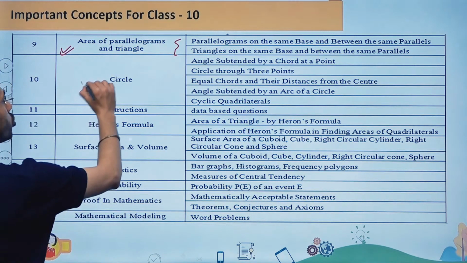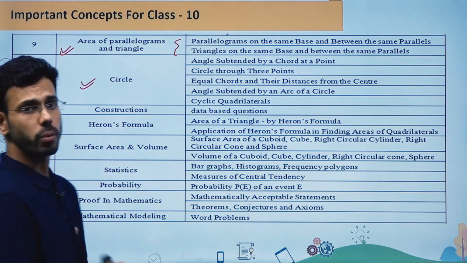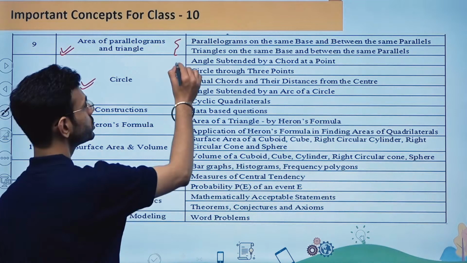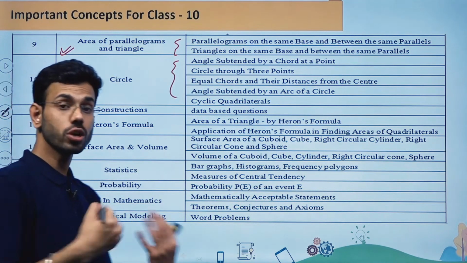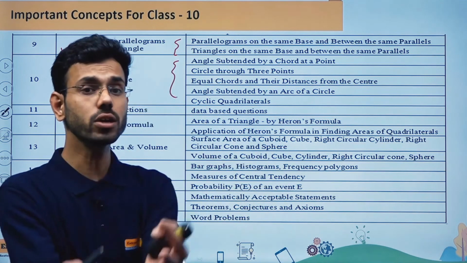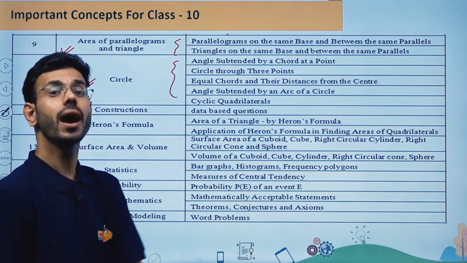Then the next chapter is going to be circles. When I'm talking about circles, they can ask you questions from these four concepts. They can ask you questions from other topics also, but the probability of getting a question from these four subtopics is going to be higher.